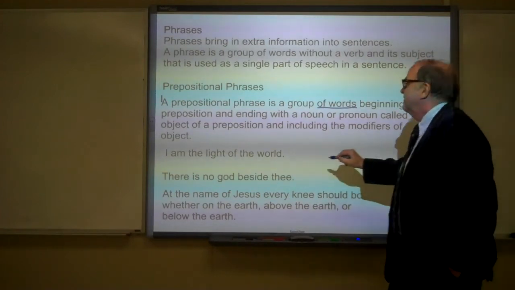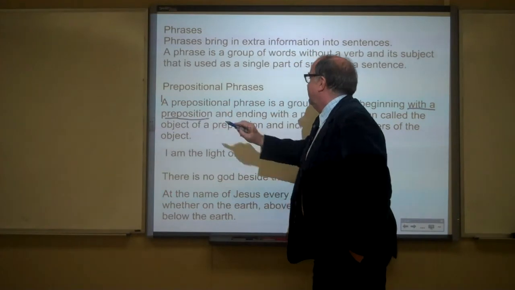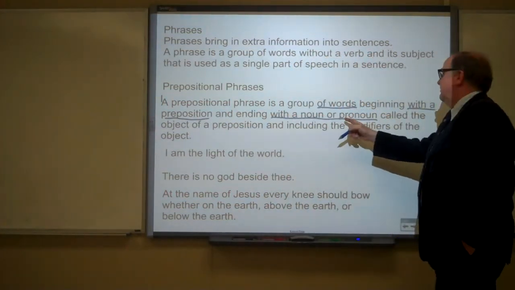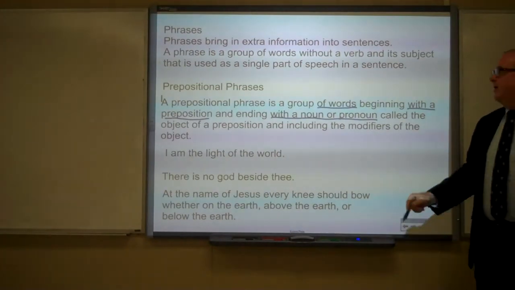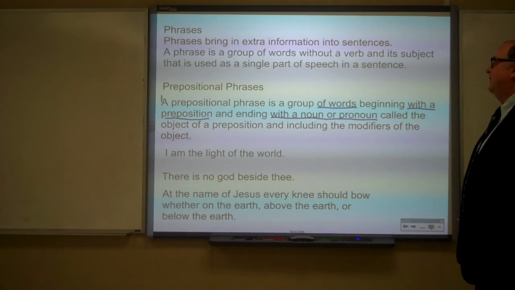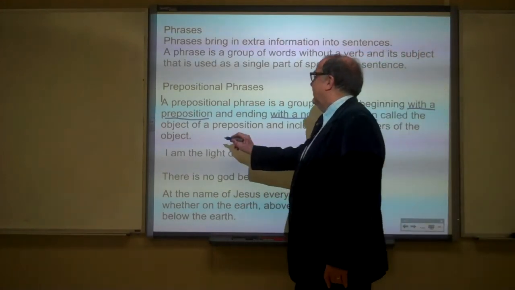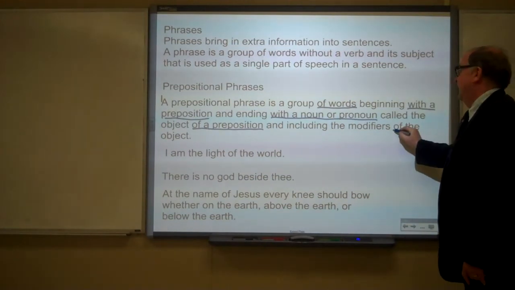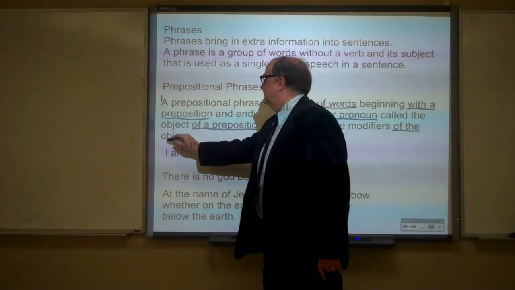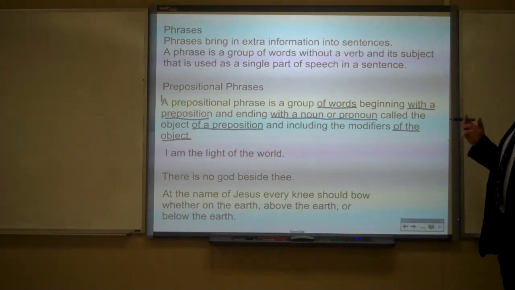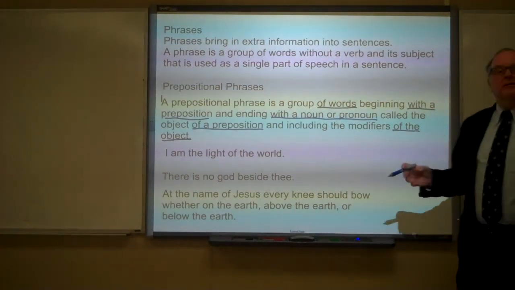With a preposition is another. With a noun or pronoun, in this case we have a compound object, noun and pronoun both follow with, called the object of a preposition, and including the modifiers of the object. So, beginning with a preposition and ending with the object.